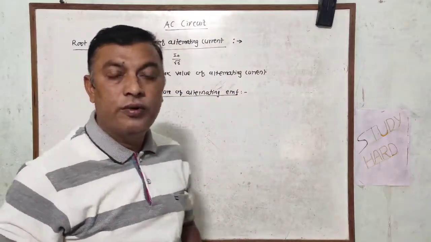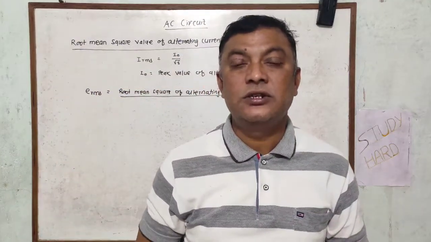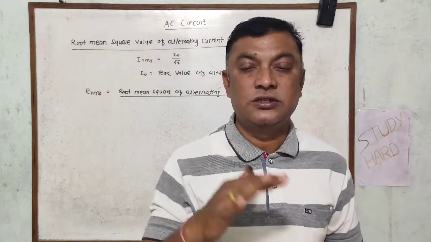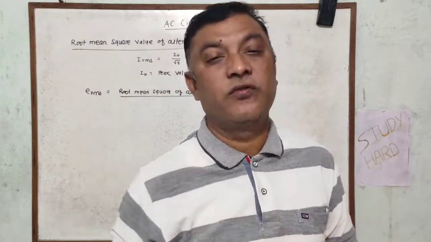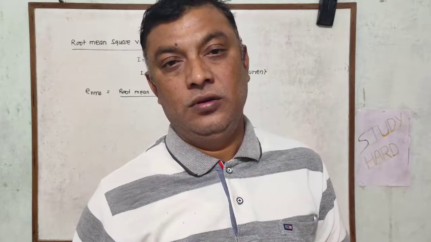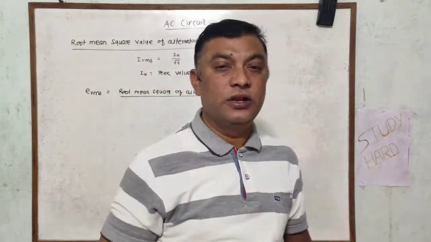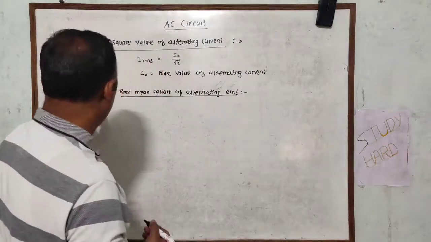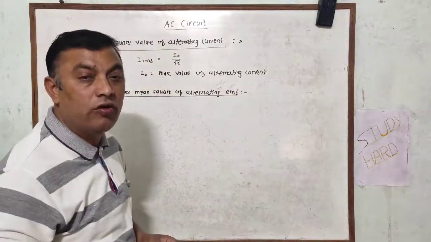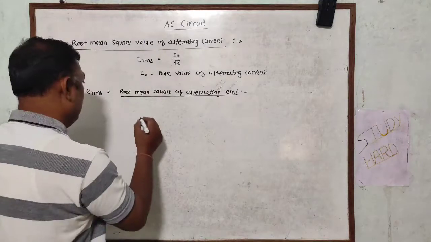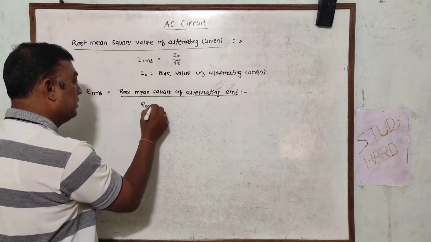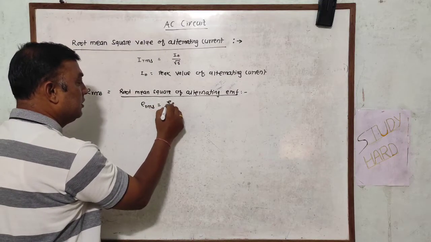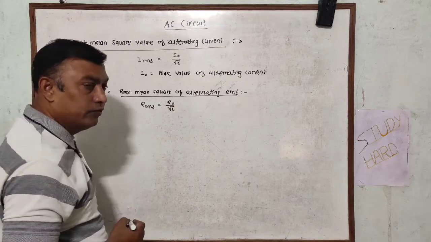आता root mean square of alternating EMF is that steady EMF that flows in the circuit which can produce the same amount of heat as the alternating EMF that is flowing through the circuit. That is known here as the root mean square value of alternating EMF. ERMS is E0 upon root 2.